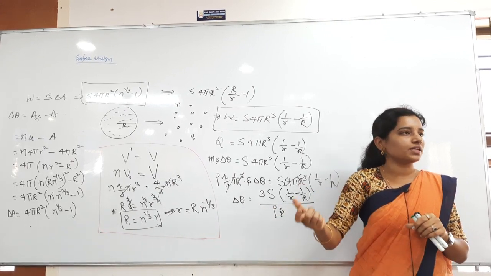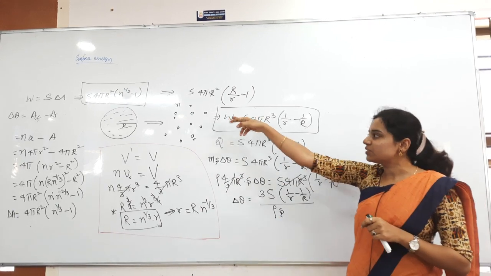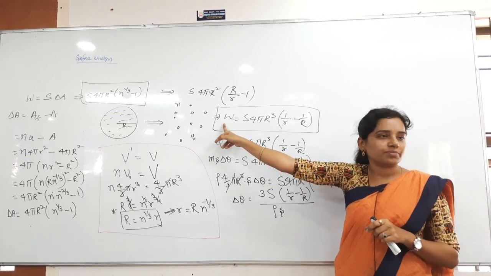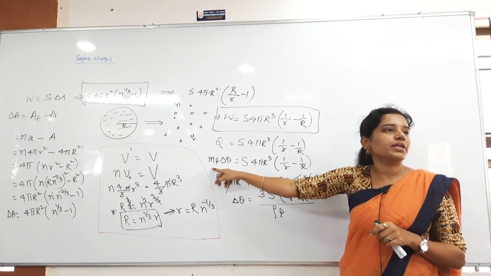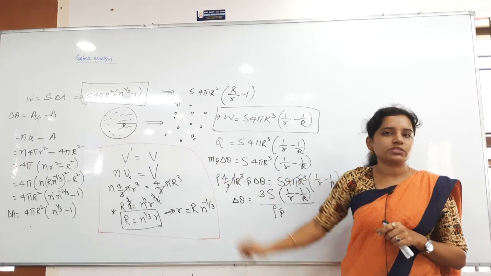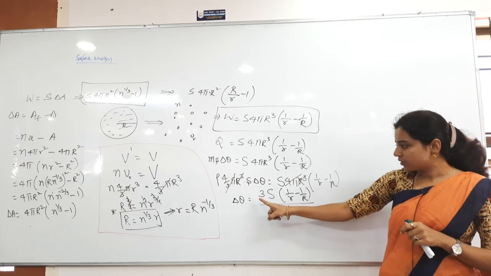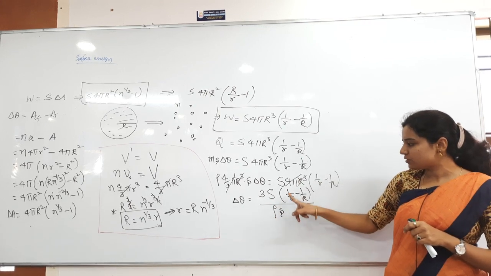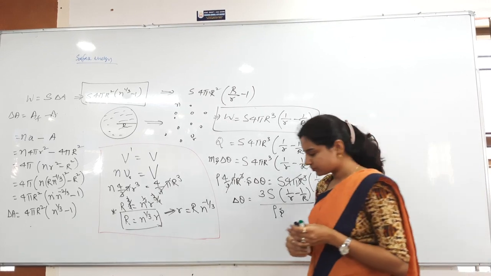Clear? In the numericals, whenever you are doing, at that time you have to apply that value. Why? Because here the energy we got is mechanical energy. Here, the energy we are taking is heat energy. Heat energy will be in terms of calories only. Obviously you have to convert into joules. Clear? That one is okay, but this one is the final answer: 3S by rho into s, 1 by small r minus 1 by capital R. That is the answer.